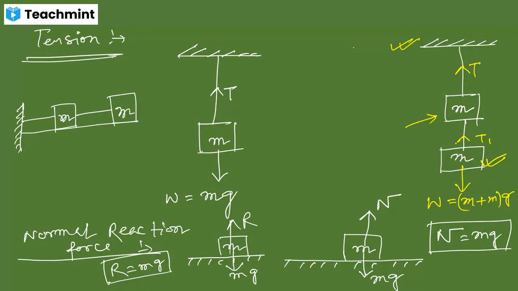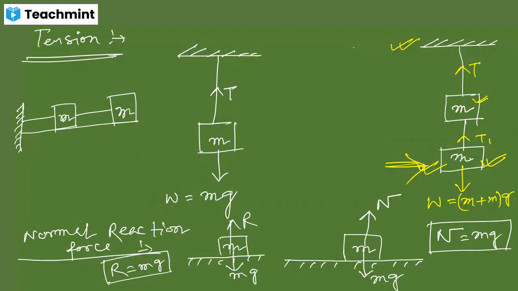Okay. So now I have already told you everything for the last object, this one. But I have not told you about this object, which is fixed with the surface. Now this object should have a weight, right? The weight of this object is working in the downward direction, and this weight is